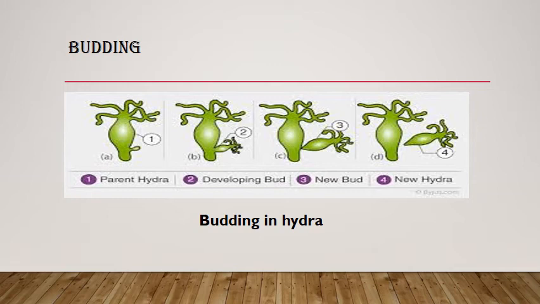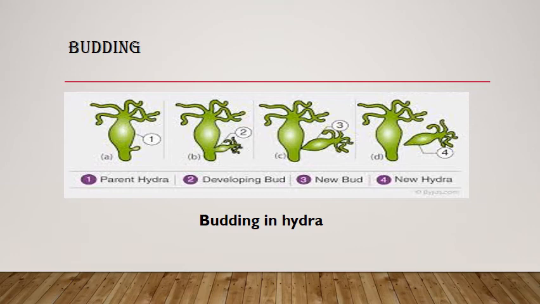Again, in the budding process, first a bud appears on the parent animal. Then the bud slowly grows. When the bud is completely grown on the parent animal, it finally separates from the parent animal. So in this way the budding process takes place.